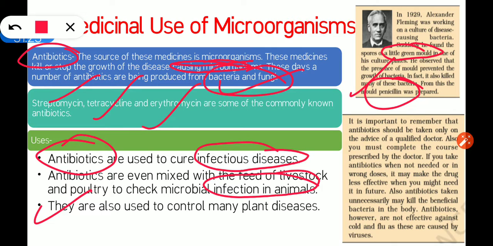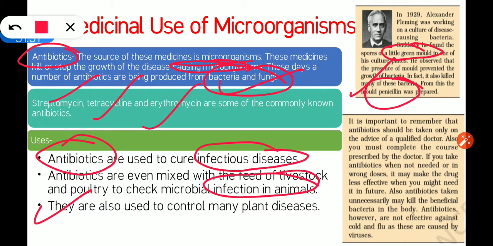Why do you need a prescription? Because you must complete the course prescribed by the doctor. You have to take antibiotics only on the doctor's advice, and if the doctor gives you antibiotics for 3 days, then you have to take these medicines for 3 days. You have to complete the course. You cannot take it for 1 day or 2 days and then leave. You have to complete the course.